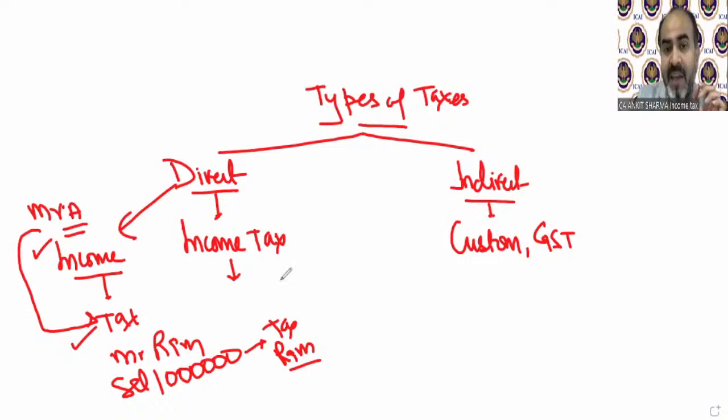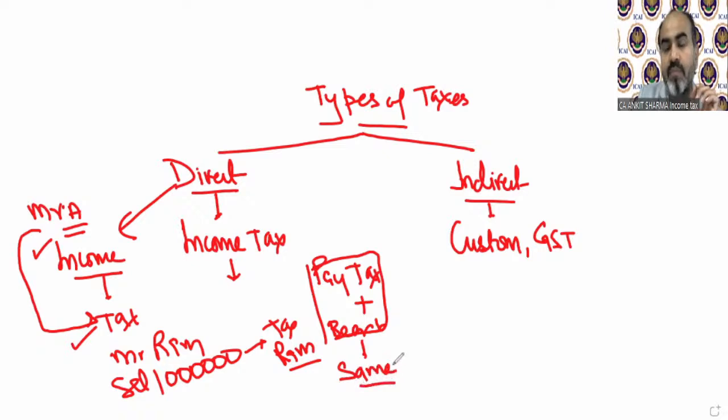So we can say in case of direct taxes, the person who pays the tax and the person who bears the tax are the same. If Mr. A is earning income, then who needs to pay tax? Mr. A. So the person who is technically bearing it and the person who is technically paying it are the same. So that is directly imposed upon that person.